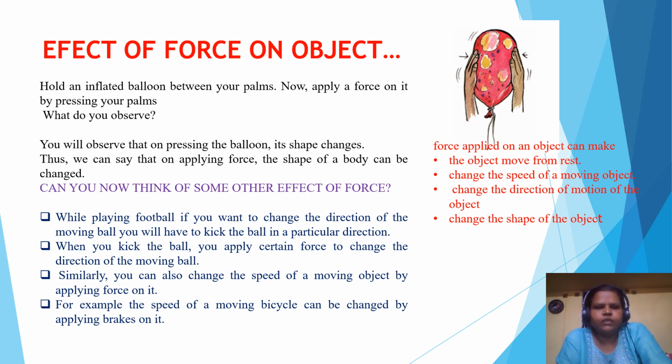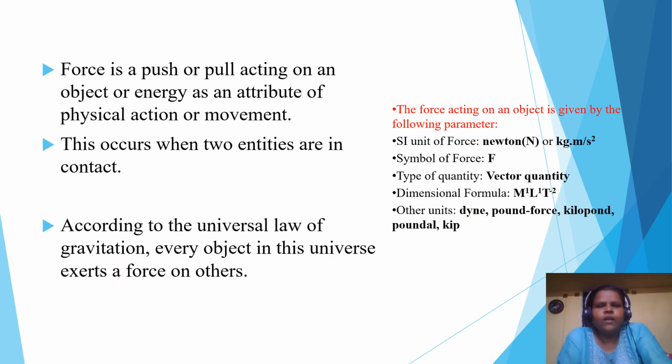For example, the speed of a bicycle can be changed by applying brakes while moving. So we come to the conclusion that the force applied on an object can make the object move from rest, change the speed of a moving object, change the direction of motion of the object, or change the shape of the object.